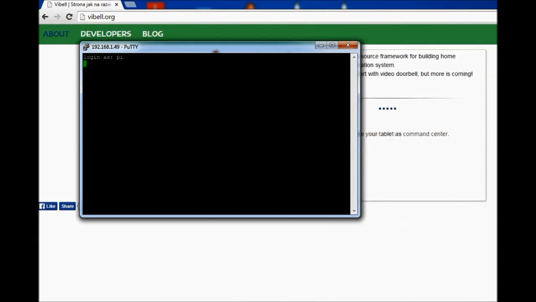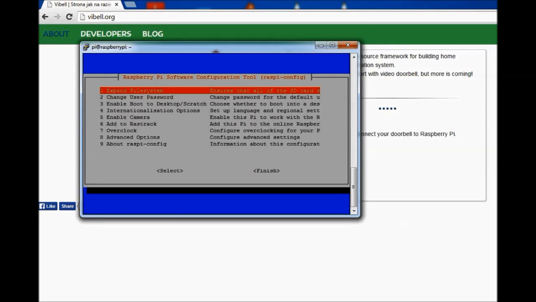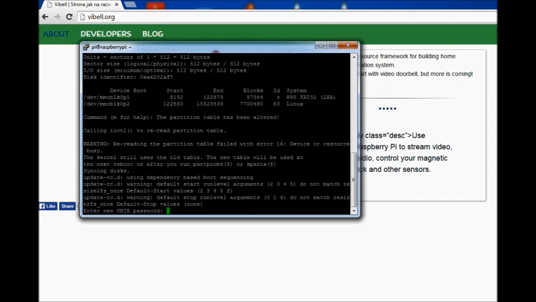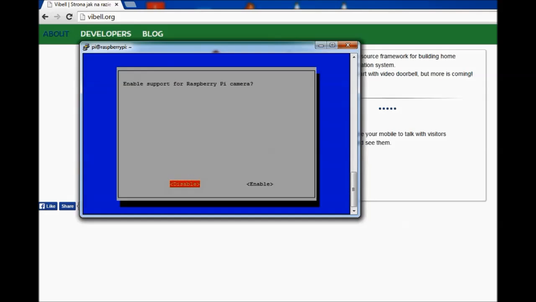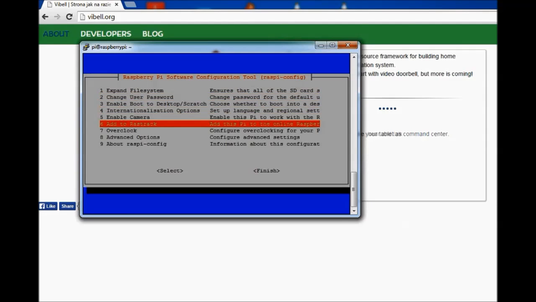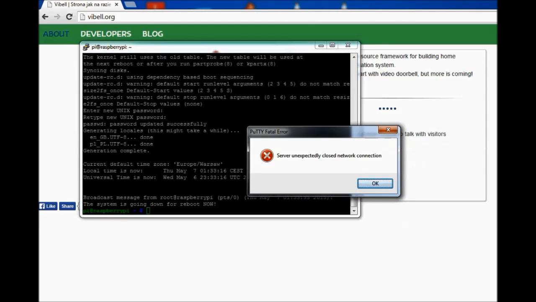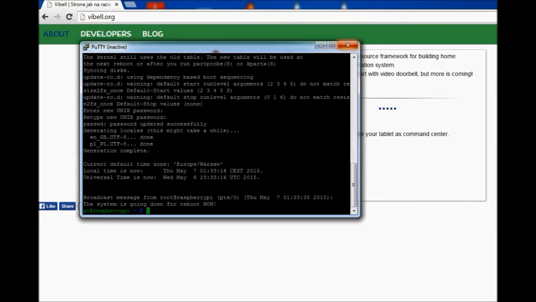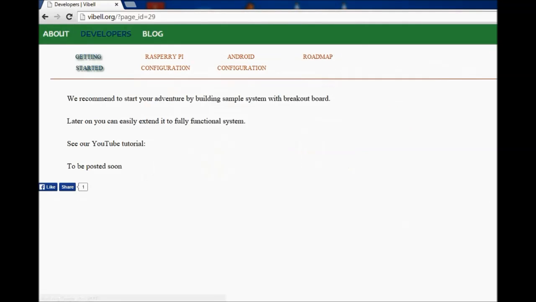We start building Vibell Doorbell by configuring the Raspberry Pi. We start with a fresh Raspberry installation. On first start, we have to extend the file system, set a new password and enable the camera. Then we have to reboot the device. And meanwhile, we can go to the Vibell website where we have step-by-step Raspberry Pi configuration.